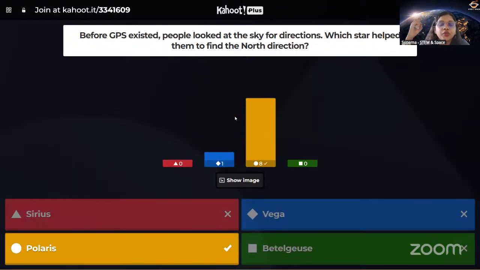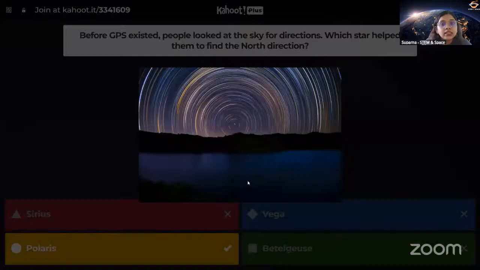And most of you are correct. It's Polaris. Okay, also known as pole star or north star. All these are just different names for the Polaris. And Polaris sits directly above the north pole of our Earth. Because it sits at the north pole of the Earth, it will not move in the sky.